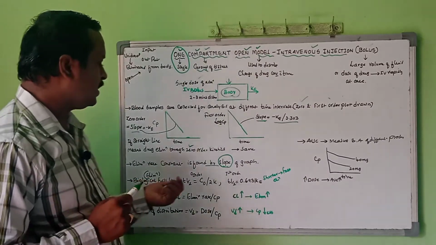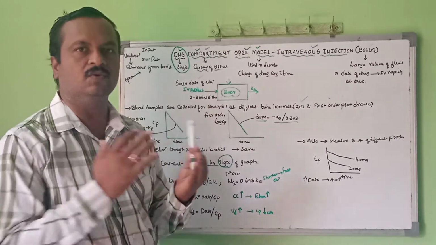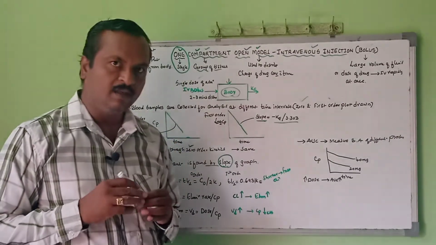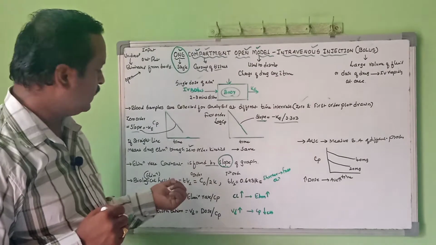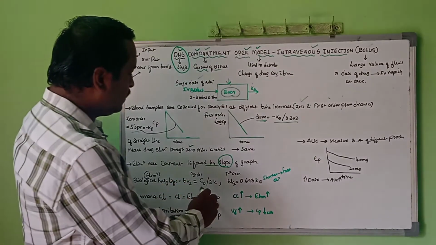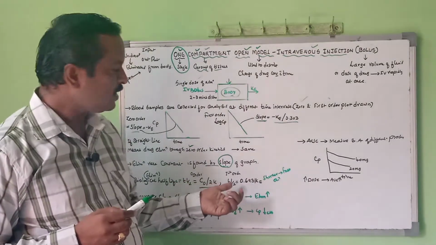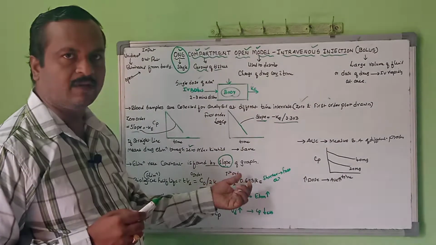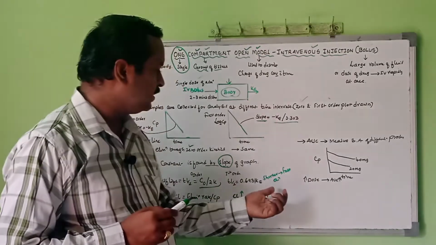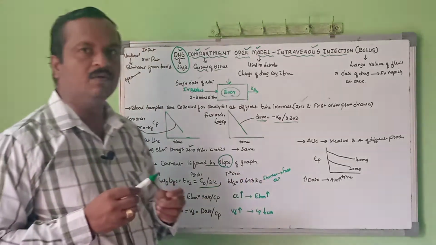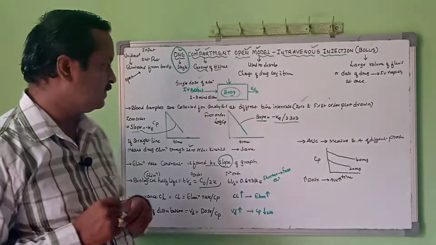Next comes the biological half-life. What is this biological half-life? The time in which 50% of the drug dose is eliminated from our body is called the elimination half-life, or you can say the biological half-life. For zero order, the formula used to calculate T half is C0 by 2K, whereas for first order the biological half-life of elimination can be determined by T half equals 0.693 divided by Ke. So in conclusion, the shorter the biological half-life, the faster will be the elimination of the drug.